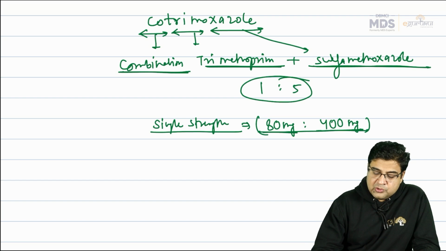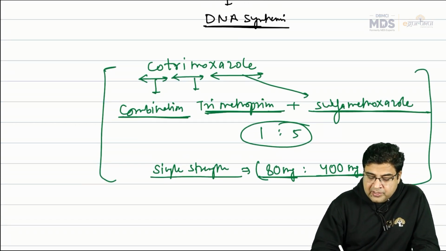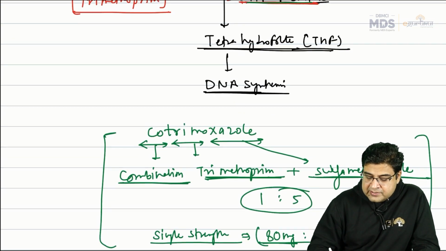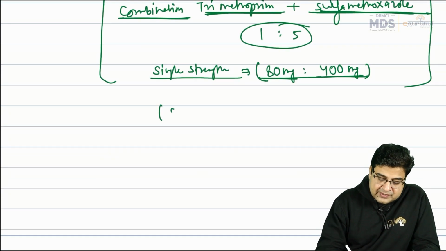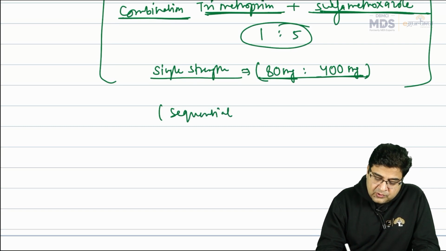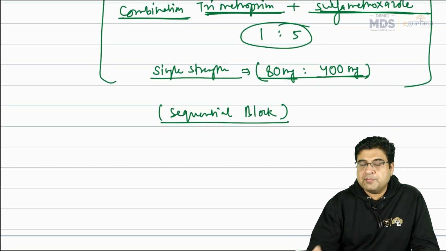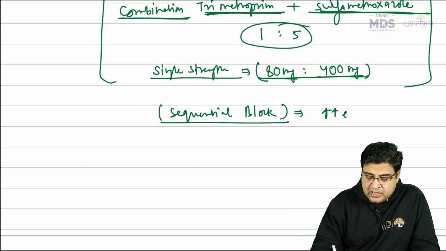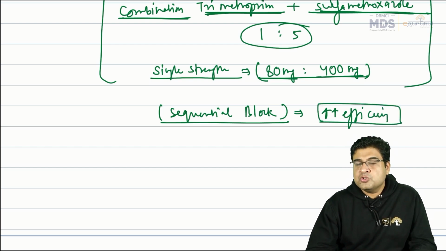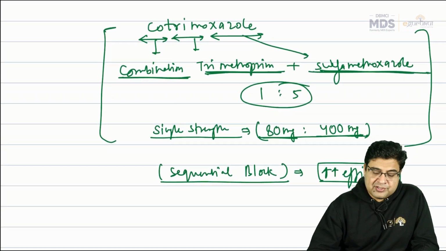When I use this combination in clinics, trimethoprim will inhibit dihydrofolate reductase and sulfamethoxazole will inhibit dihydrofolate synthase. This is known as a sequential block, because I am inhibiting two steps which are present adjacently in this pathway. So I am blocking this pathway in a more efficient manner. The overall efficiency of this drug is higher than the individual drugs alone, so the overall efficacy of the treatment is improved when you give cotrimoxazole to patients.